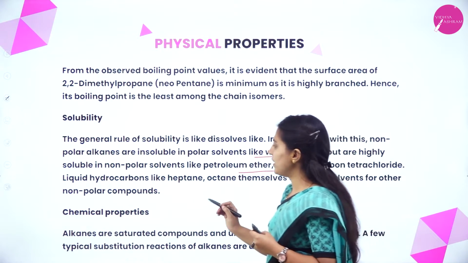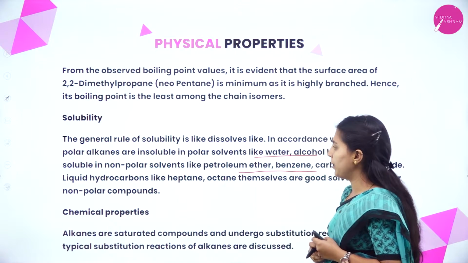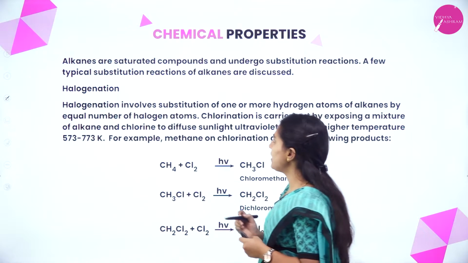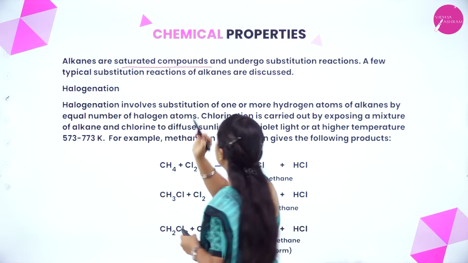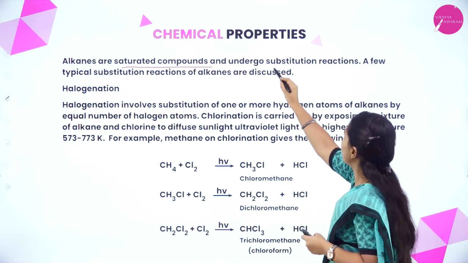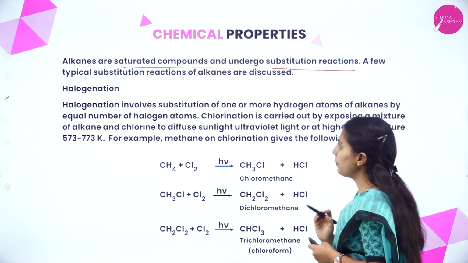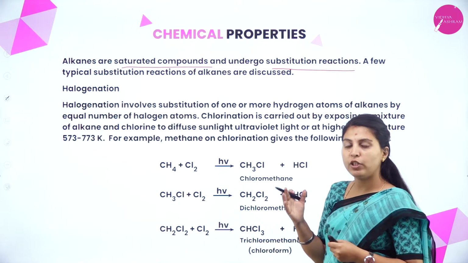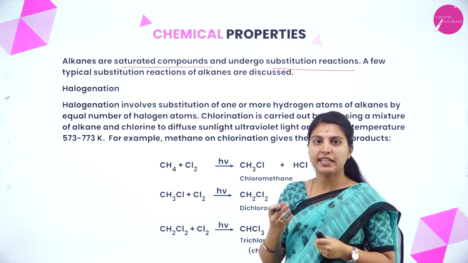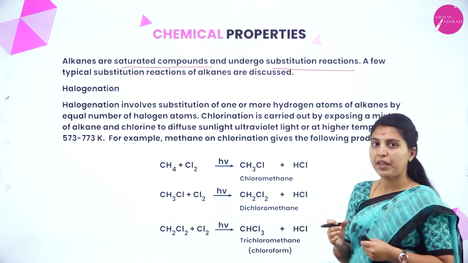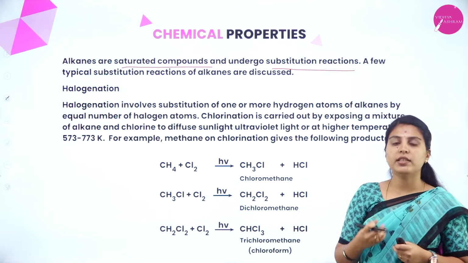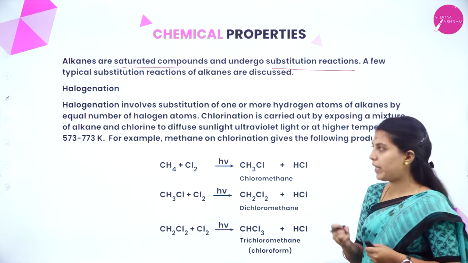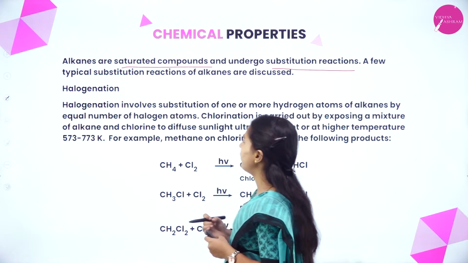Okay. Next, we'll see the chemical properties of alkanes. Alkanes are saturated compounds and undergo substitution reactions. A few typical substitution reactions of alkanes are discussed. We know that alkanes are saturated, meaning single bond containing compounds, and they will undergo substitution reactions. Now we'll see several typical substitution reactions of alkanes.